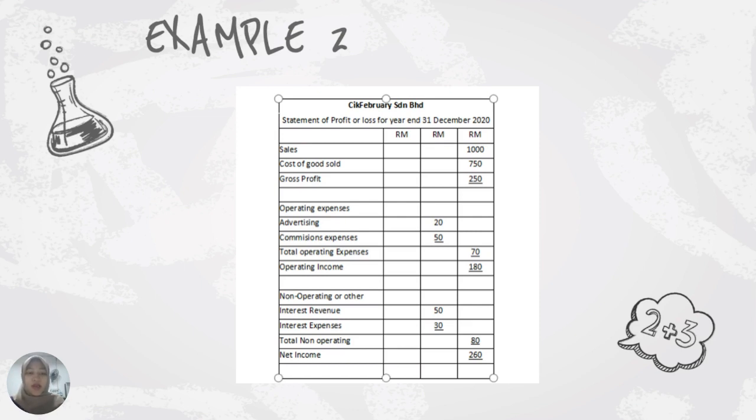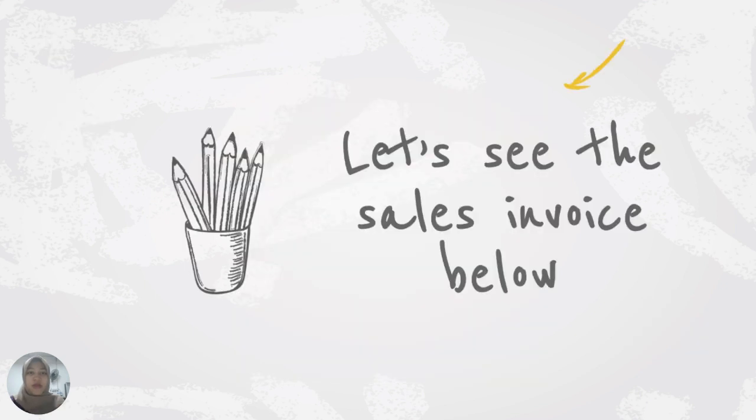To test this completeness assertion, we need to make sure that there are sales invoices to customers, and we also need to check whether the company posted its general ledger correctly. So, let's see the sales invoice below.